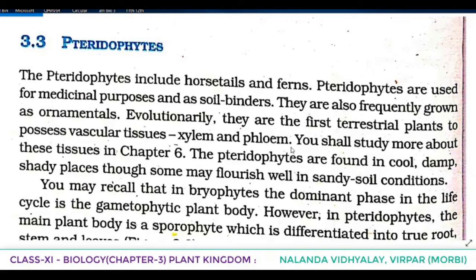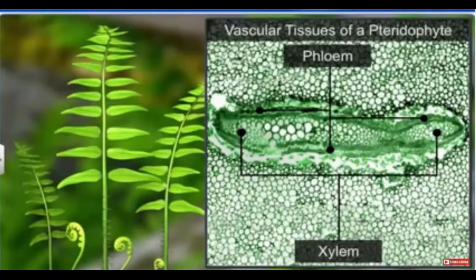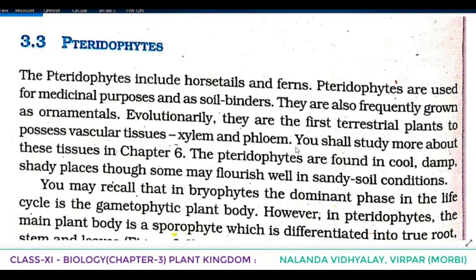So here we are saying evolutionarily the first terrestrial plants to possess vascular tissue, that is xylem and phloem, are the pteridophytes. A very important point which you have to underline. You shall study more about these tissues in chapter 6. And pteridophytes are found in cool, damp, shady places, though some may flourish well in sandy soil conditions.